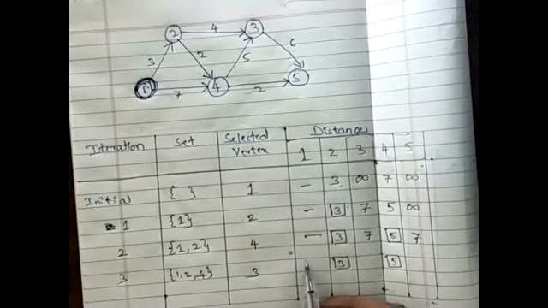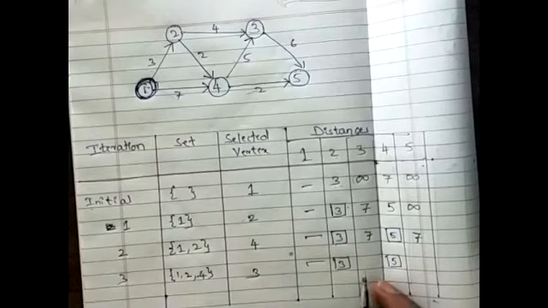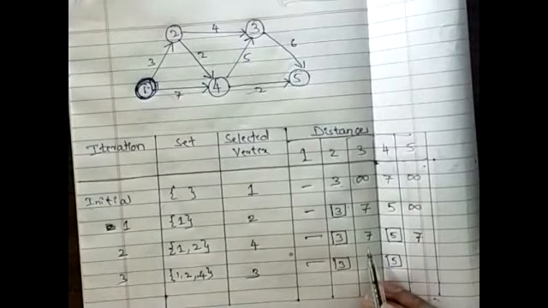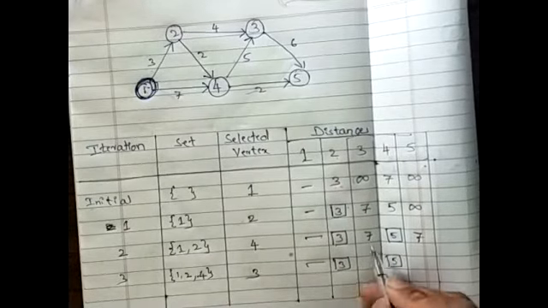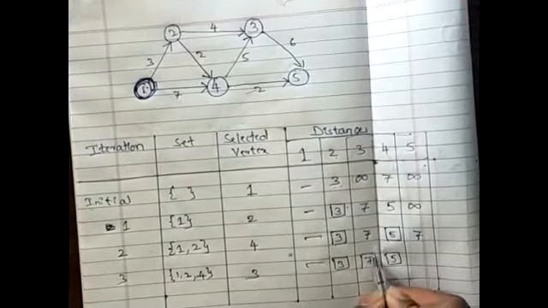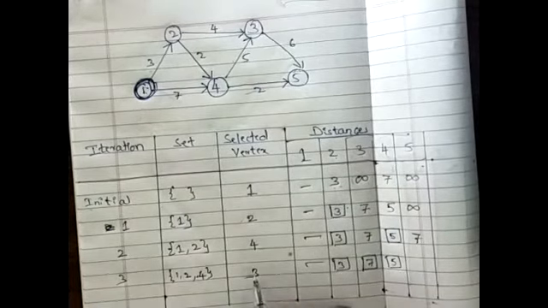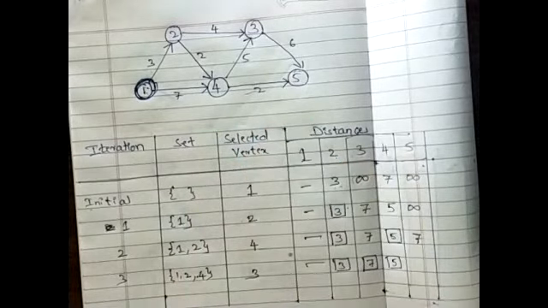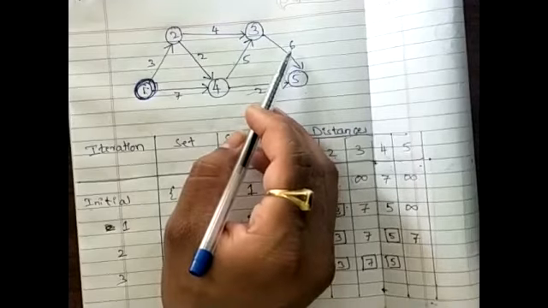Okay. Now, 3 to 1, no need to do anything. 1 to 2 already covered. 1 to 3 already covered. That is the 7. So 7 I get directly here. Now 3 to 5. Is there a direct path from 3 to 5? Yes, sir. Yes, there is a path. What is the distance between 3 to 5? That is 6.